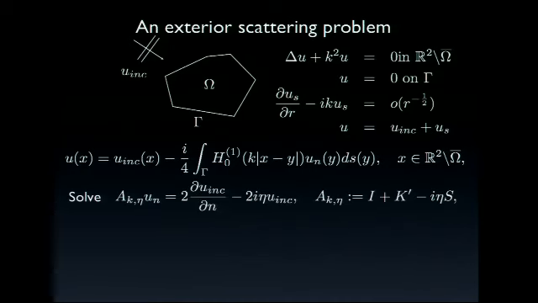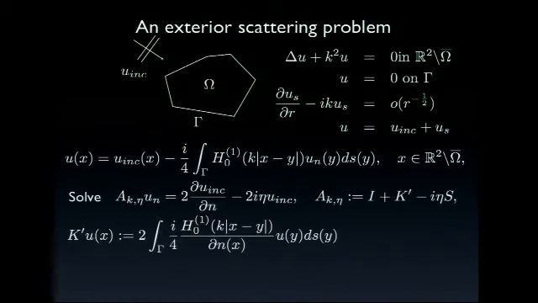We have an operator A_{k,eta} un equals 2 times the normal derivative of the incident wave minus 2i eta times the incident wave itself, where eta is the coupling parameter for a so-called combined integral equation formulation, where A_{k,eta} is the operator identity plus the conjugate normal derivative of the double layer potential minus i eta times the single layer potential.